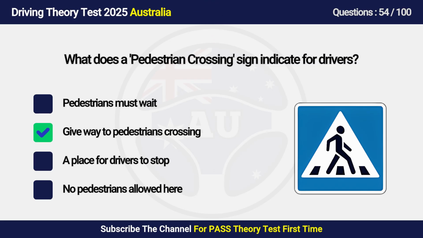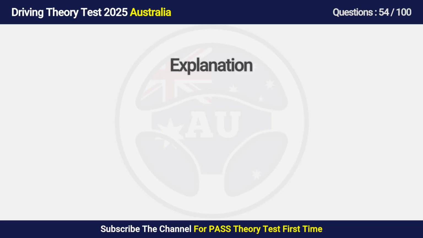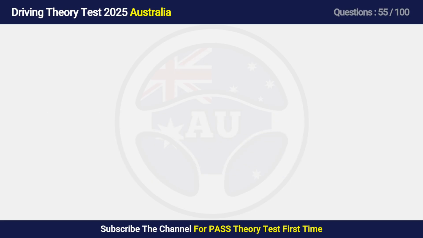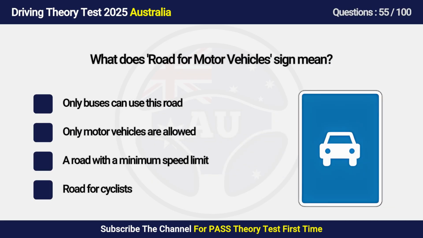Answers is B. Give way to pedestrians crossing. This sign, similar to but as an indicator, highlights a pedestrian crossing. Drivers must always be prepared to stop and give way to any pedestrian on or entering a pedestrian crossing. Vigilance is key in these areas. Question 55. What does road for motor vehicles sign mean?